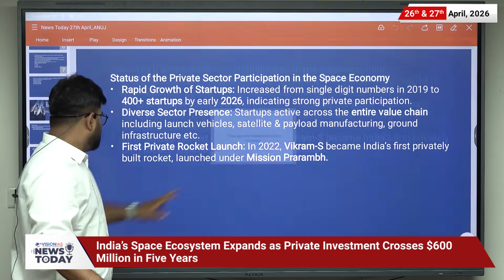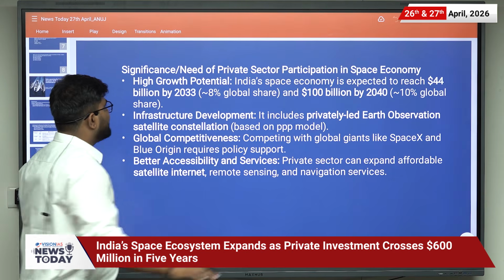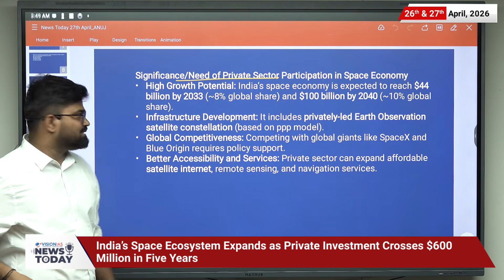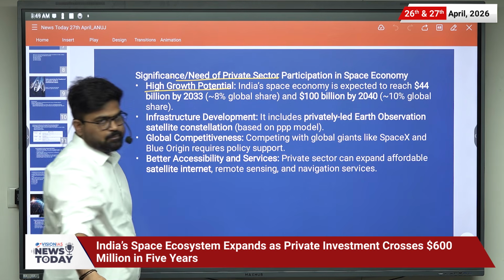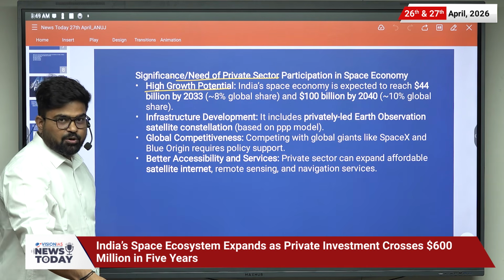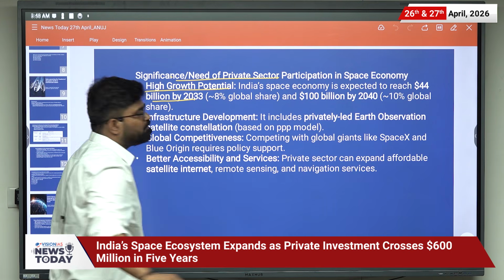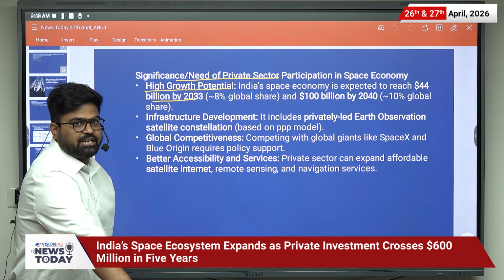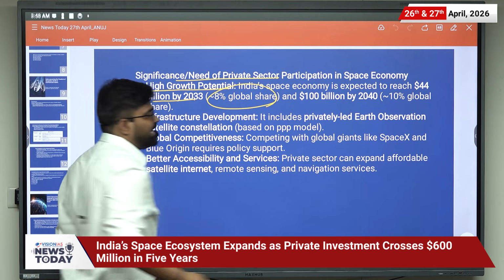Now let us move forward and discuss the significance and need of private sector participation in the space economy. First of all, the high growth potential. India's space economy is expected to reach 400 billion US dollars, and that will amount to an 8% global share.